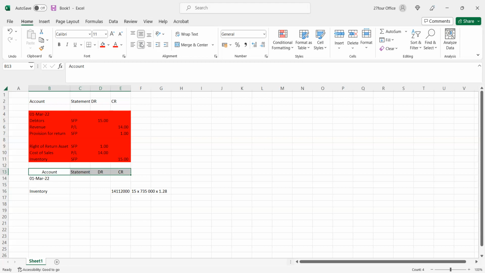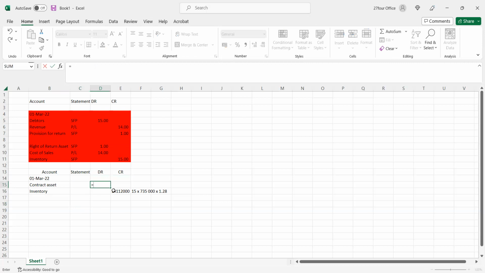So we have to credit the revenue. So what do we debit? In this scenario, the accounting standard allows you to recognize another asset, called a contract asset. So this makes sense. What you realize is that nothing impacts the income statement, and it's basically just a swap on the balance sheet between one asset and another asset. And this is important because inventory is not there, right? We can't leave it as inventory.